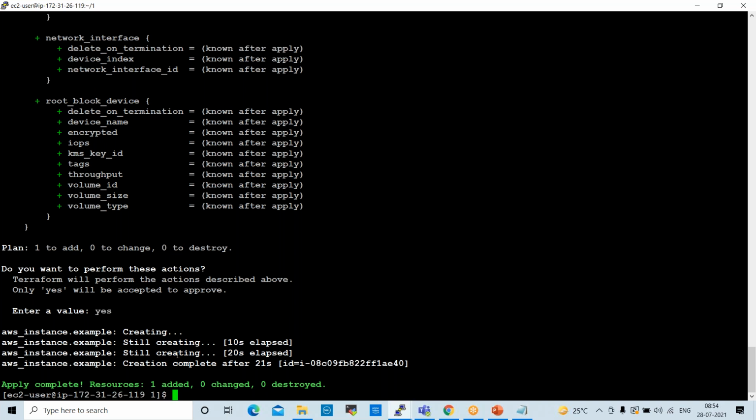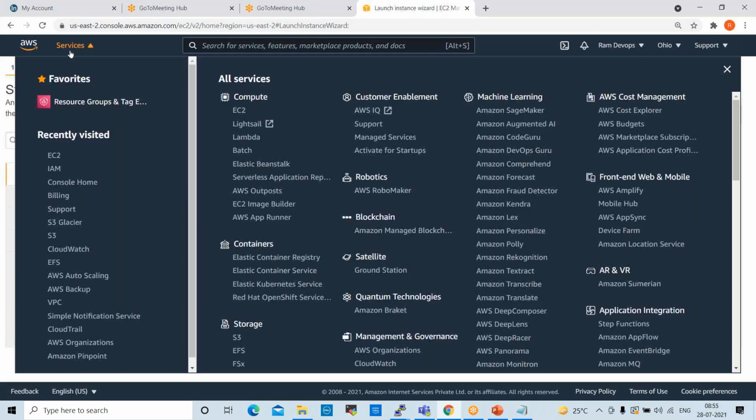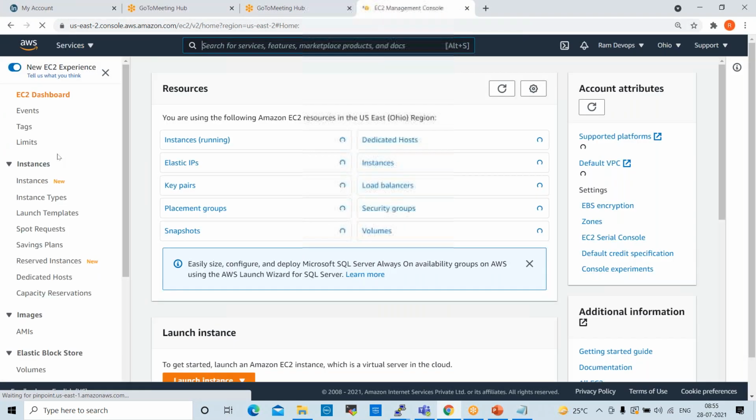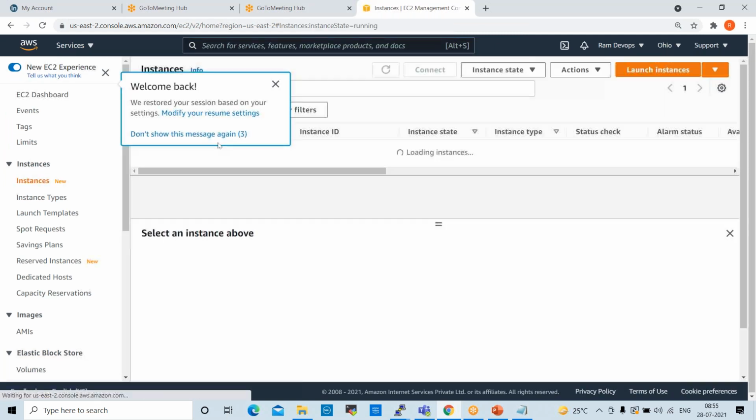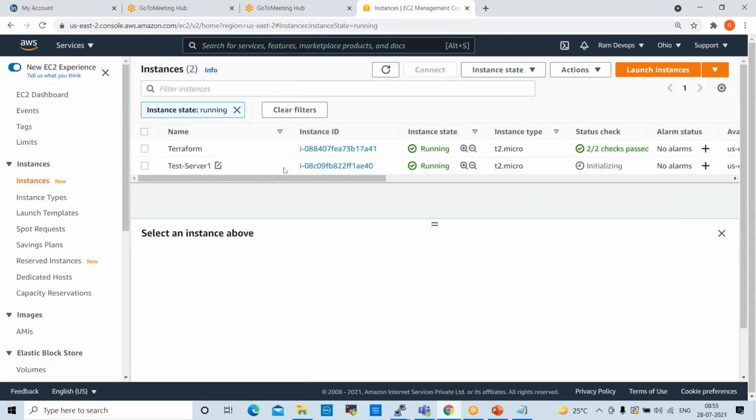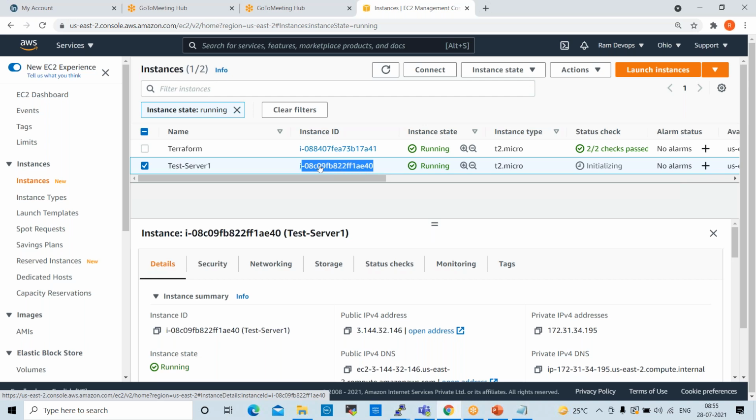See here. Once it is created, it will give you one instance ID. So you can compare, you can check with this ID, and you can use this ID to identify your instance in AWS. So AE40, right? Go to platform AWS, go to EC2, running instances, test server. This is the instance ID AE40, right? So this is the instance which we created using Terraform.